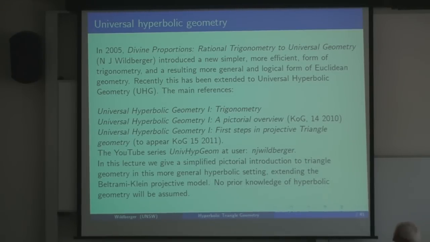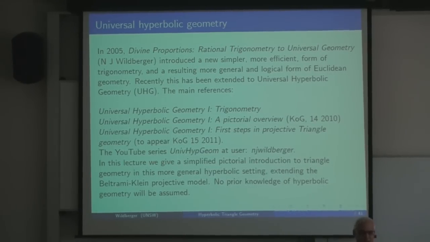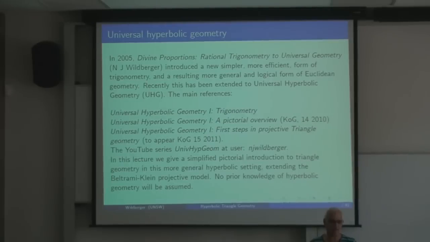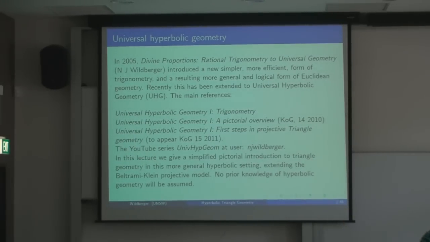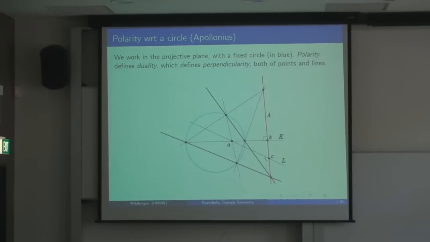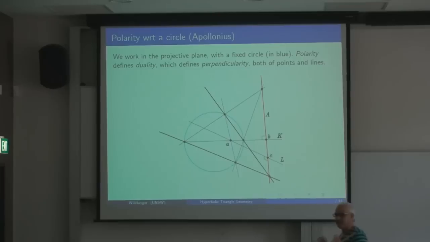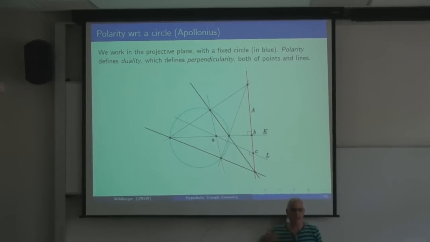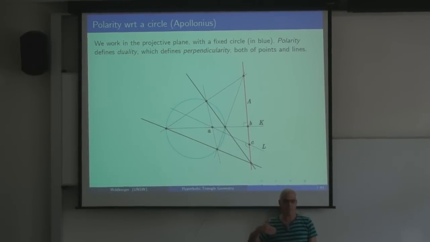Okay, it's going to be a bit challenging because I don't have time to explain to you this new hyperbolic geometry, and I can't even assume that you know the old one. So I'm going to simplify things dramatically. I'm just going to use the bare essentials that I need to create enough hyperbolic geometry that we can start seeing theorems.